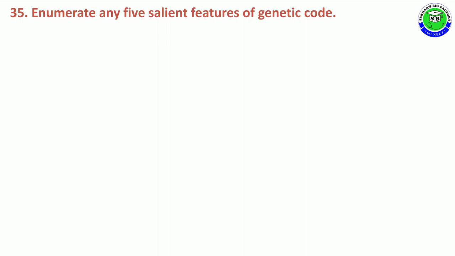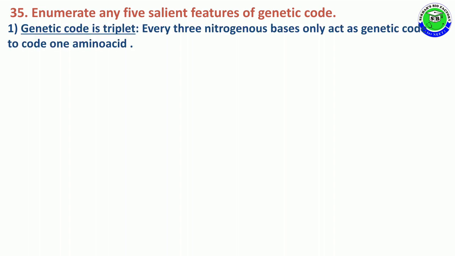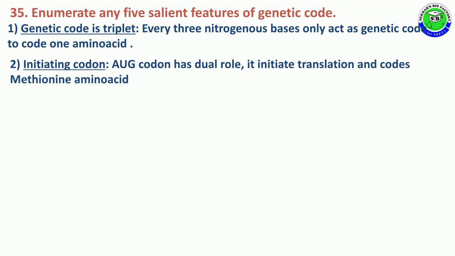Question number 35. Enumerate any 5 salient features of genetic code. The first salient feature is genetic code is triplet. That means every 3 nitrogenous bases act as a genetic code to code one amino acid. The second salient feature is initiating codon. AUG codon has a dual role.